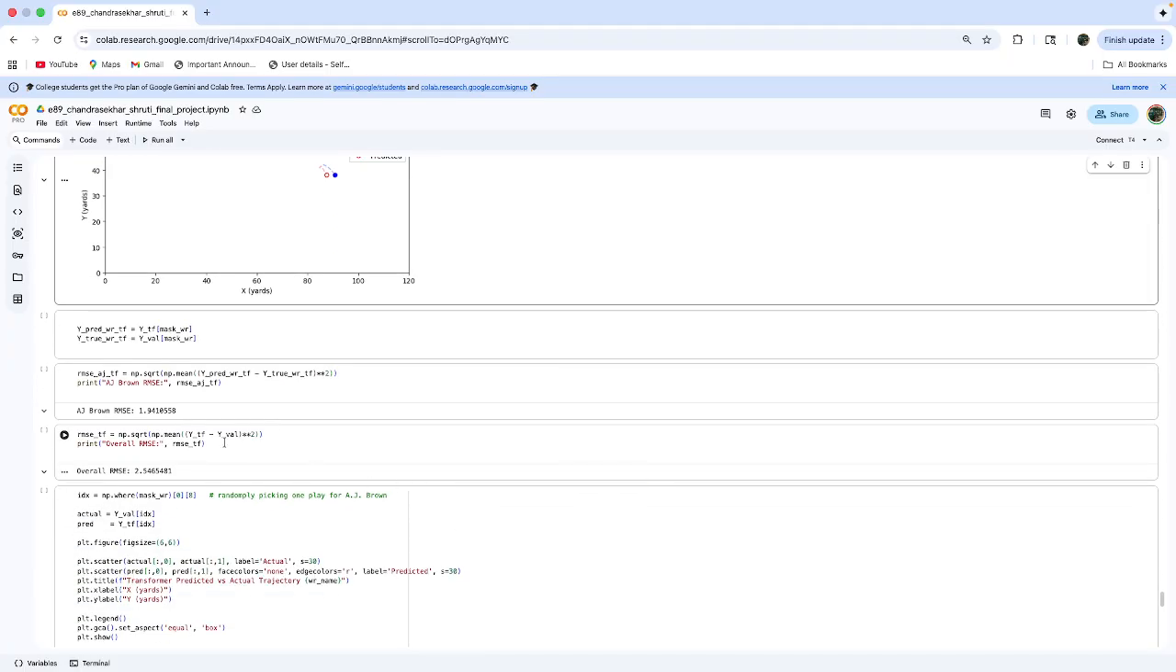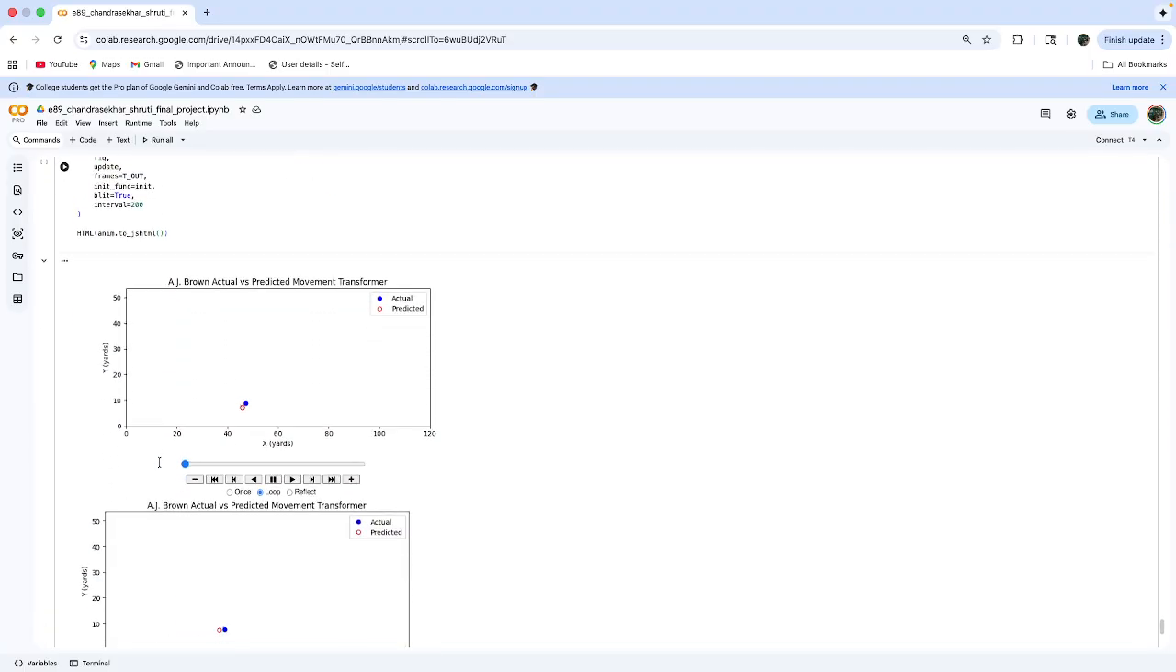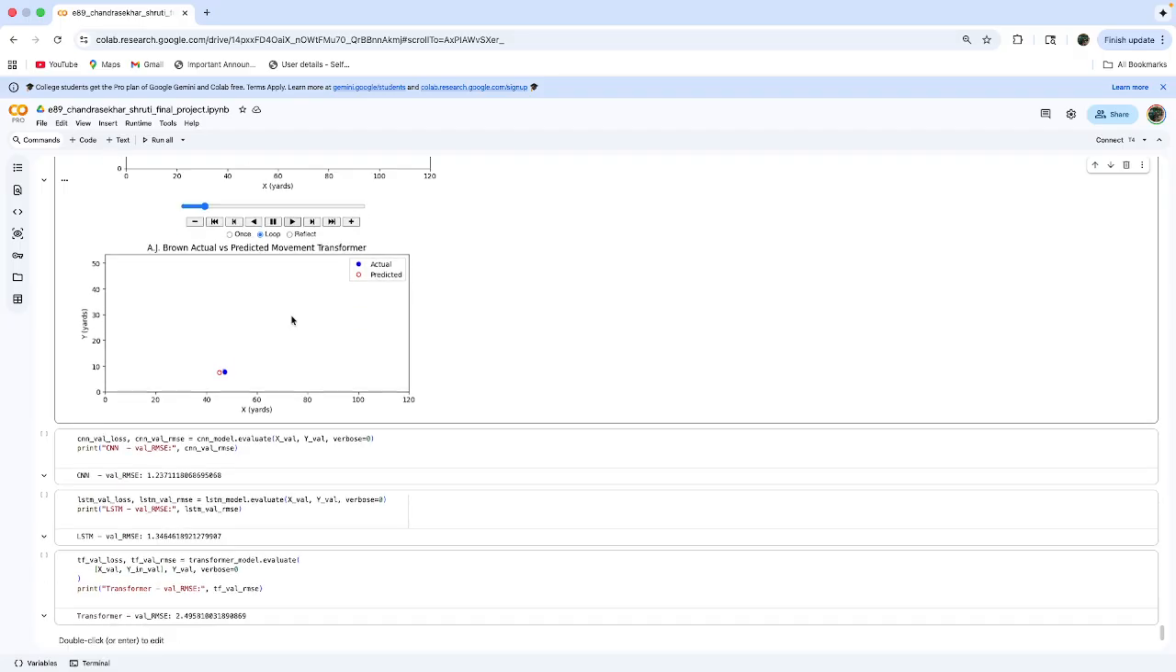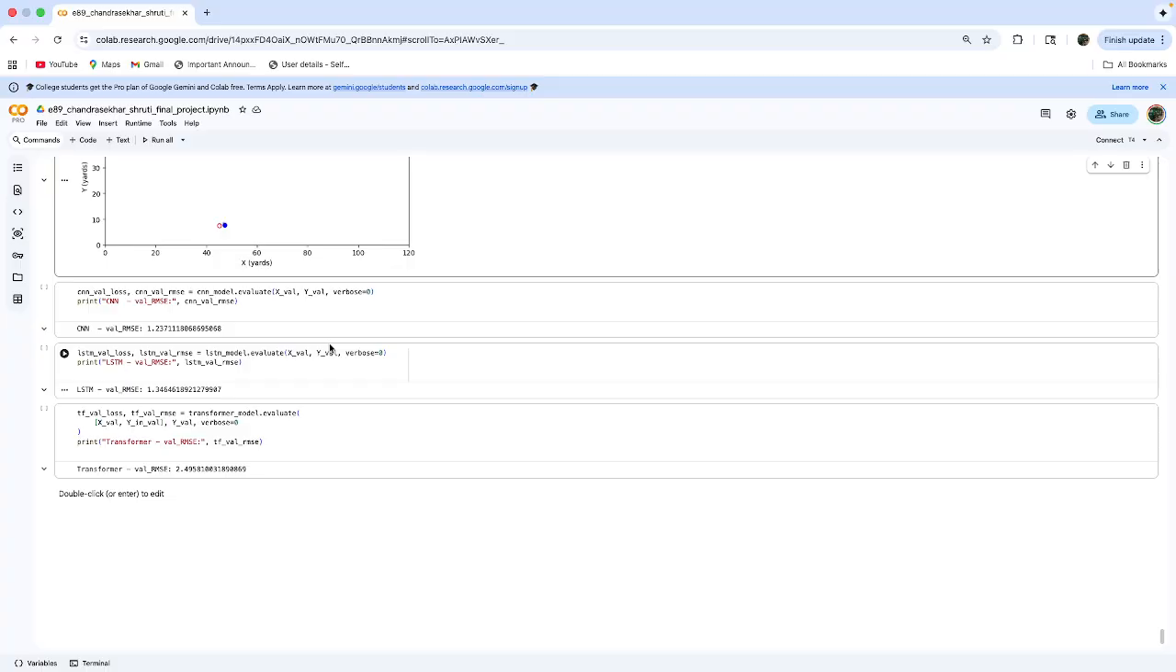For the player-specific RMSE, again I got a slightly lower RMSE for AJ Brown compared to the overall RMSE for the model, which was 2.54. And I plotted the trajectory for one play for him. You can see that.